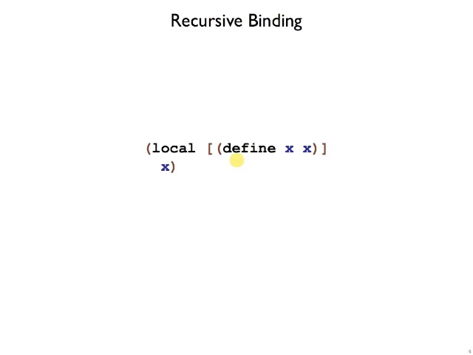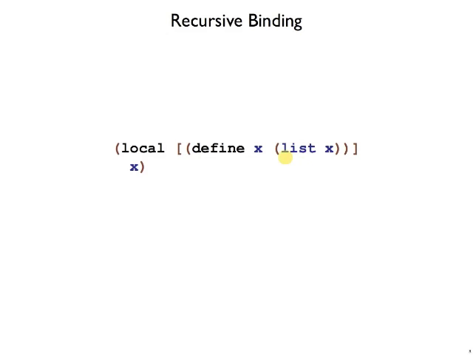What happens if you use local this way? What if we define x to be x? Because it's local, this x does mean that x, but this is a circular definition. There's no reasonable value to give x, or actually any value for x would turn out to be consistent for this program. But the language has no idea which value you might mean, and so instead it makes up one called undefined. Right? This value fits into any type, but if you try to use it, then you get a runtime error. And so it's an escape hatch for dealing with cyclic definitions like this.